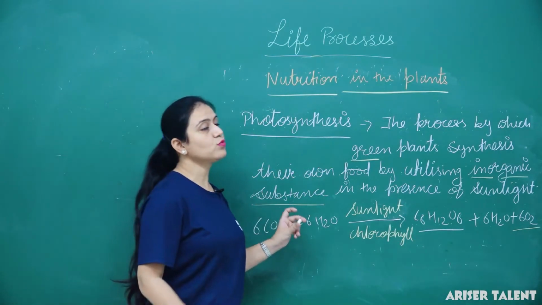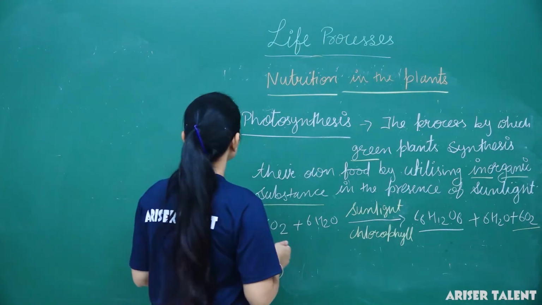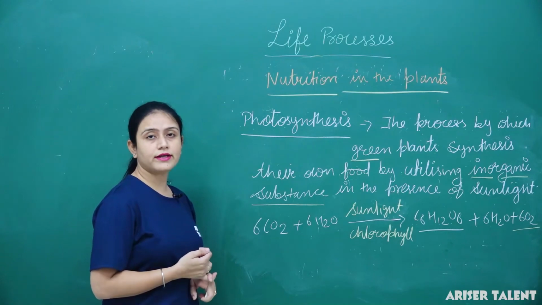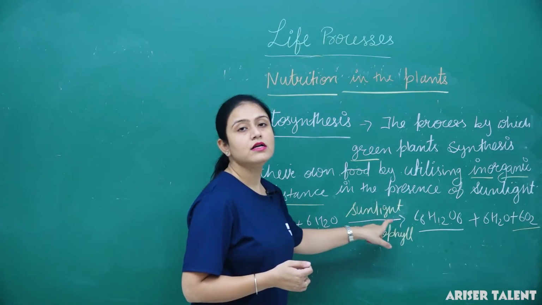Fine. Now what are the requirements for the process of photosynthesis? The requirements are water, carbon dioxide, chlorophyll and sunlight.